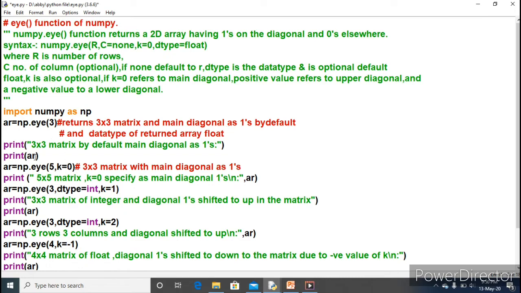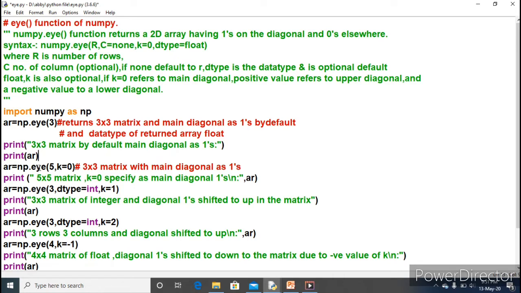So when you take the printout for this ar, how many elements will you get? 9 elements, 3 into 3. 3 rows, 3 columns. And by default, the main diagonal has ones. This is the very important line. The main diagonal will be ones.